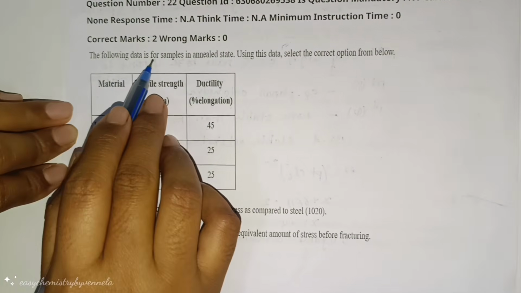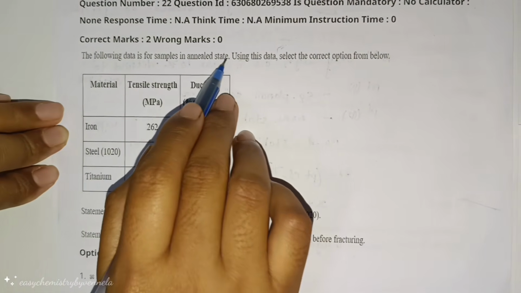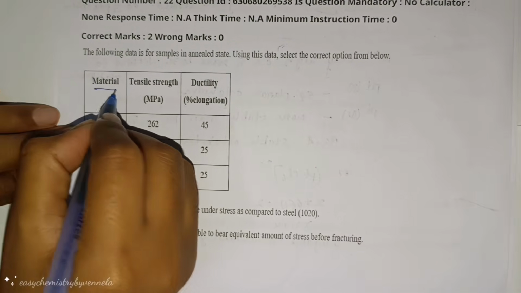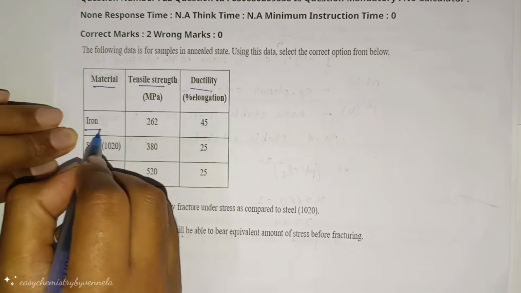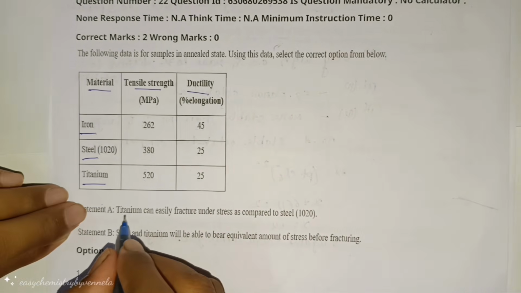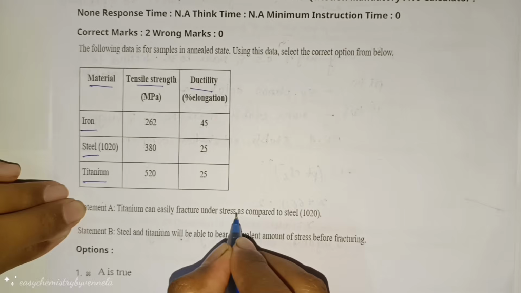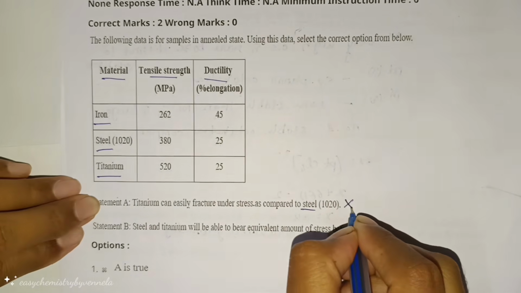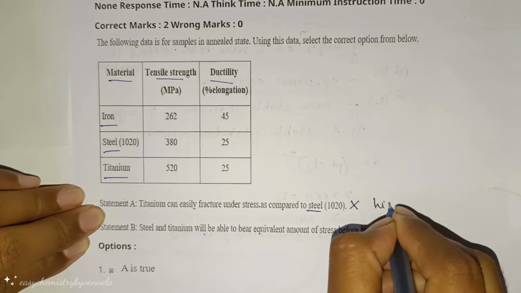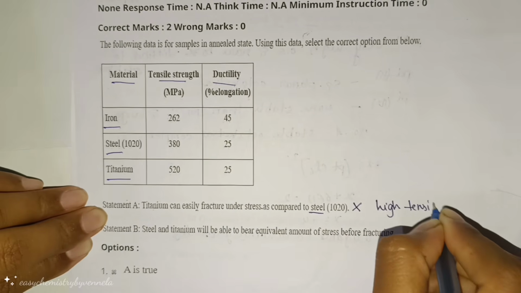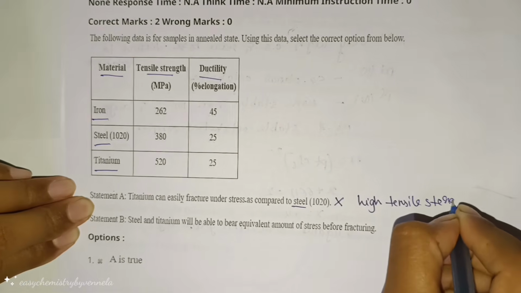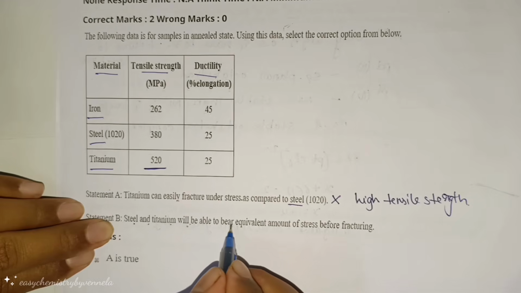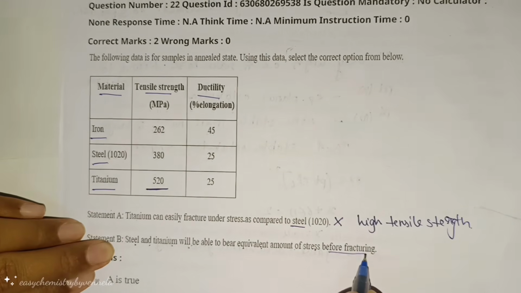Next question. The following data is for sample C, the sample state. Using this data, select the correct option below. They gave the material, tensile strength, ductility for iron, steel, titanium. Titanium can easily fracture under stress as compared to steel. No, this is incorrect. Why? Because titanium has high tensile strength. Next, steel and titanium will be able to bear an equivalent amount of stress before fracturing.